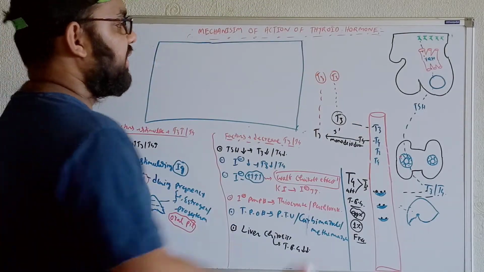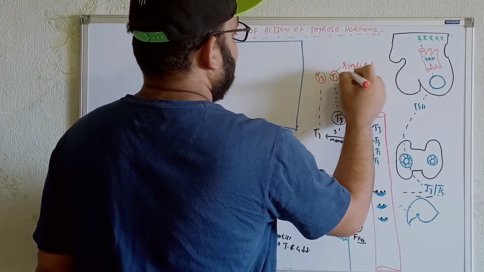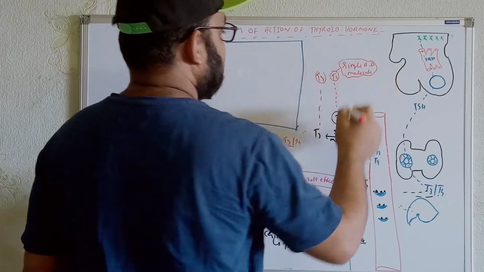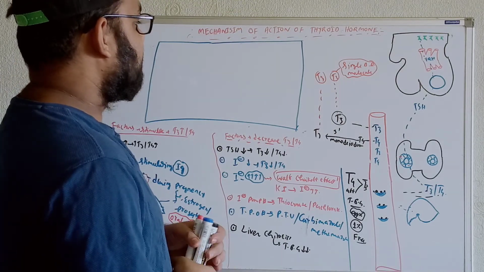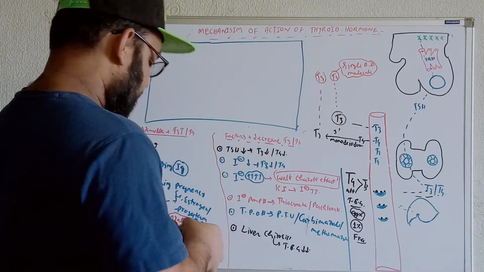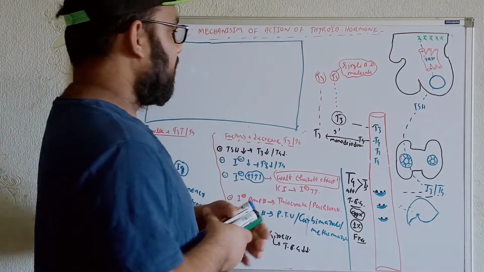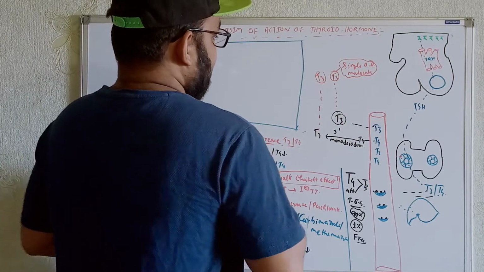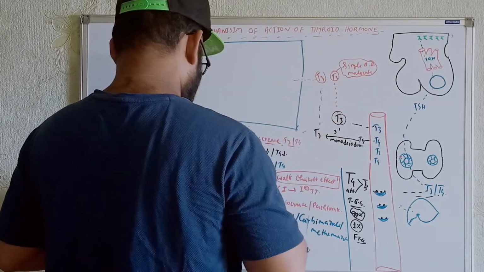Whenever I say that T3 is a single amino acid derivative molecule, that means as the size is so small, it can pass through the cell membrane easily, because it is only a derivative of a single amino acid molecule. The receptors for T3 are present within the nucleus of the cell. So T3 is able to go through the cell membrane because its size is small.